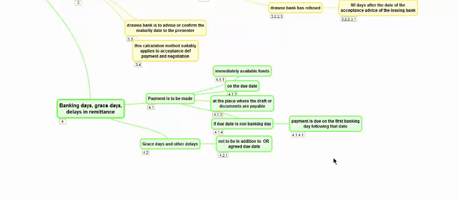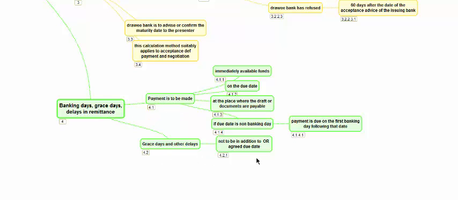Many times what happens is, the country of drawing, the country of issuing bank and the country where reimbursement is being made may be in different places, and they may all have holidays, and so the payment will become due only on the banking day on which this currency or the reimbursing bank is working to make the payment. And ultimately, even if it reaches the beneficiary country, it may not be available for them because it may not be the banking day on which it is received. So the next following banking day, they will be able to utilize the payment or settlement made.